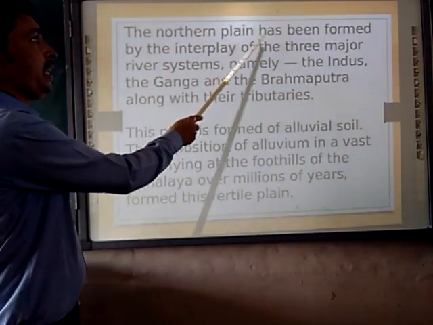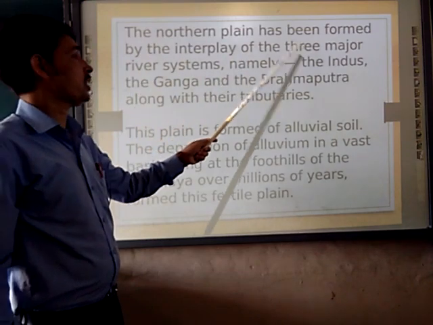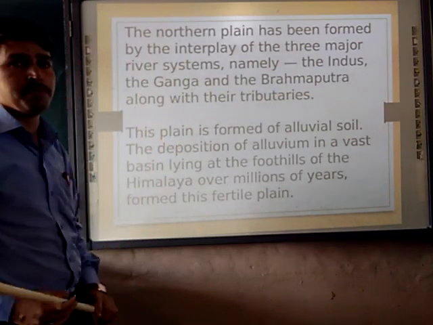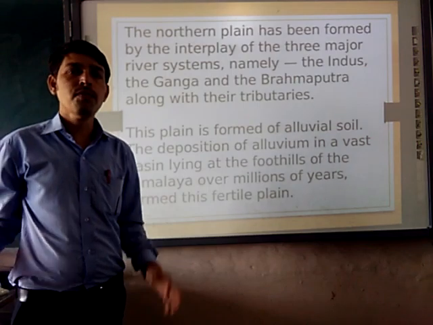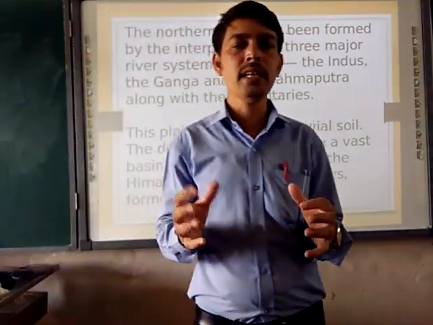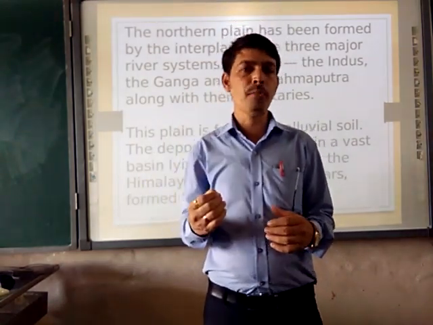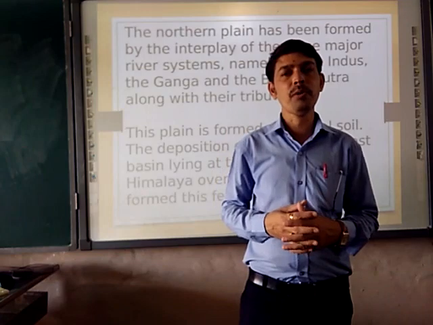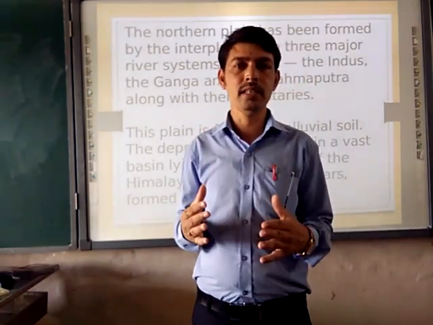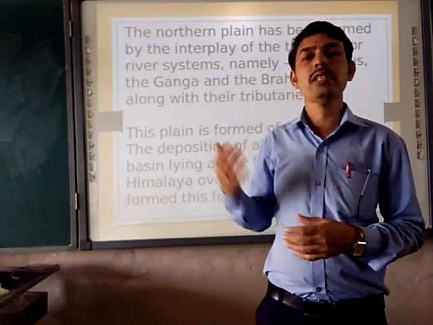Next, the northern plain has been formed by the interplay of the three major river systems, right? So here we are talking about the northern plain being formed by three rivers. The three rivers play a very important role. And what is the important role in that? We will see what the important role of the rivers is for the formation of the northern plain.